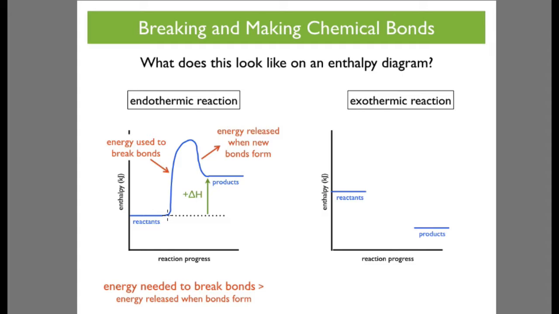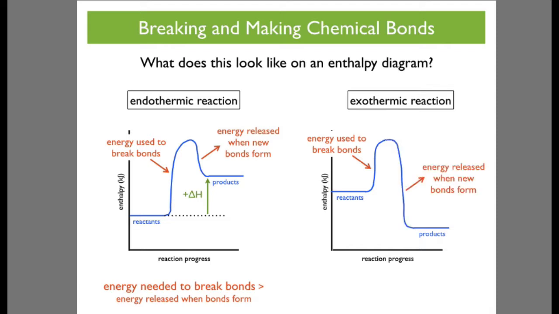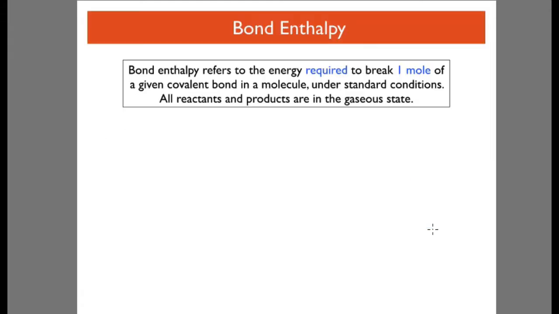And let's have a look at exothermic. The enthalpy of reactants is greater than the enthalpy of products. The energy used to break the bonds is smaller than the energy released when new bonds form. And you can see here that the change in enthalpy is negative, going from the enthalpy of reactants to the enthalpy of products. The energy needed to break the bonds is smaller than the energy released when bonds form.